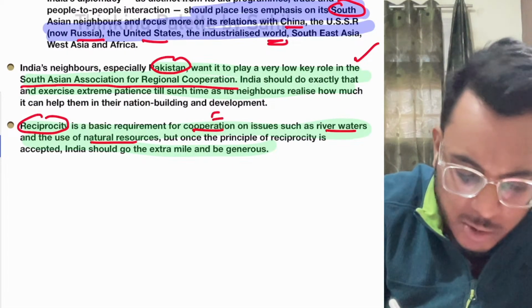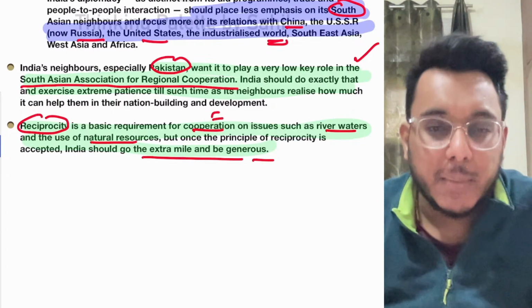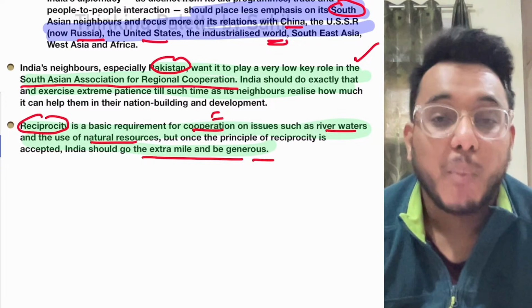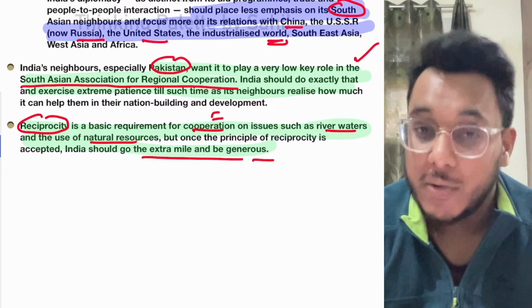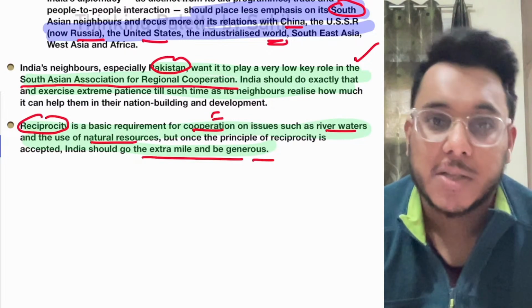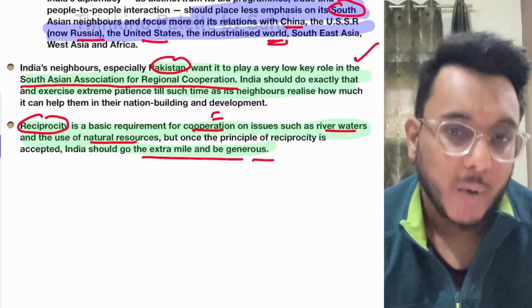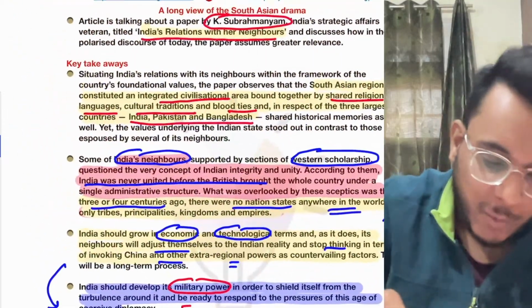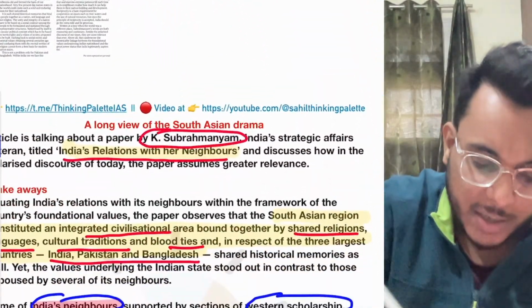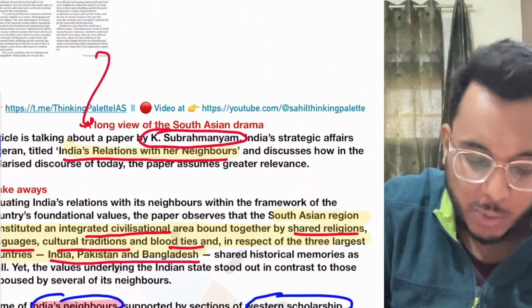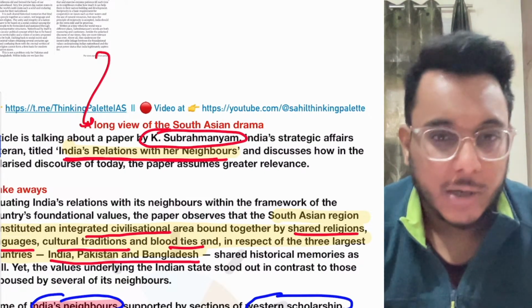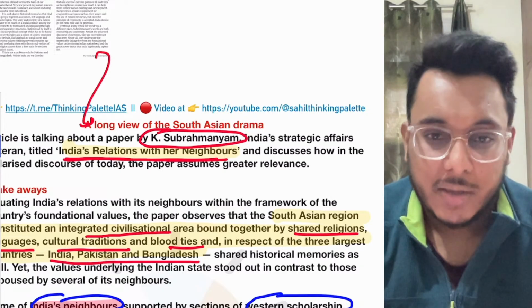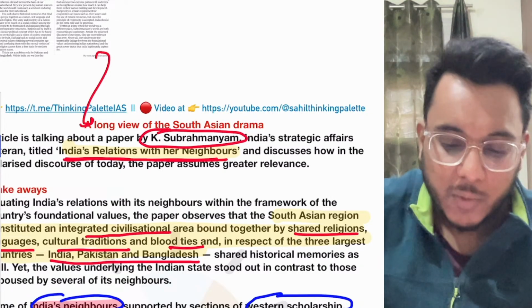But India can also sometimes go the extra mile and be generous. India can give more than what it is getting. So these are certain things that India should be focusing on, and these should be made constituents of India's foreign policy right now. This is the advice, the main points contained in this particular paper, India's relations with her neighbors. That is all, guys, about this particular article, and now we'll move to the next article.